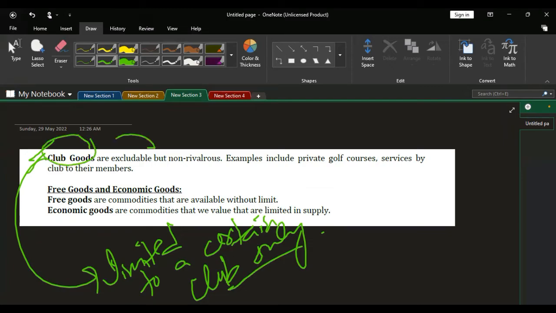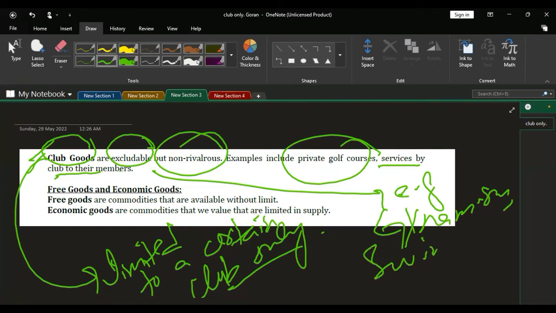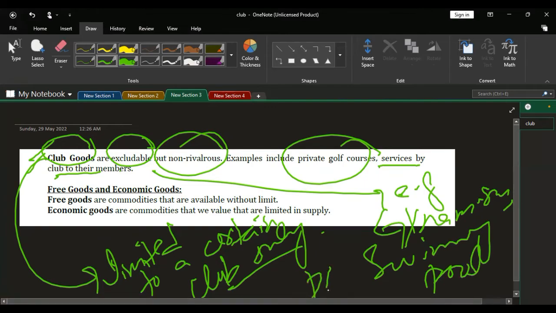These are excludable and non-rivalrous. For example, private golf courses serviced by a club to their members. For example, a gymnasium, swimming pools, especially private swimming pools.